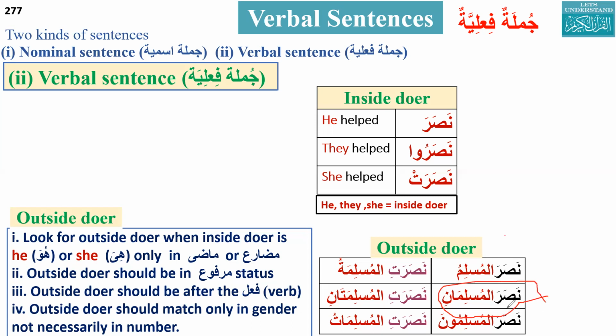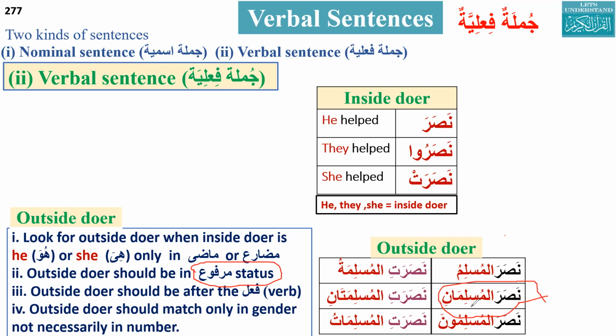Okay, Nasar al-Muslimani. First, can you please tell me, is it jumla fi'liya? It is jumla fi'liya, Nasara, because it starts with Nasara, the verb. Okay, Nasara is the verb here. Nasara, he helped. And what is the inside door? The inside door is he. And now we need to look for the outside door, Al-Muslimani. And the outside door should be in marfu status. That is the important thing.